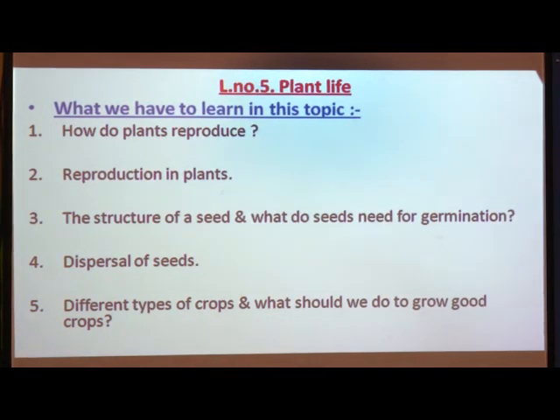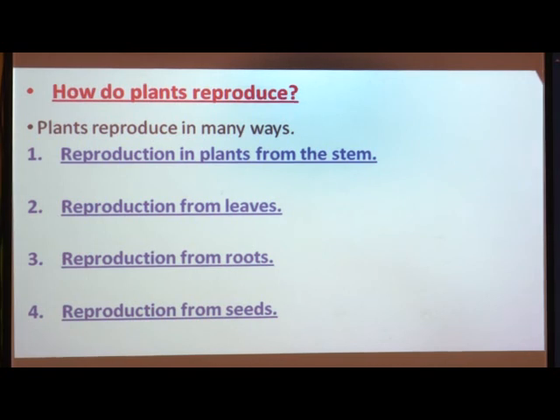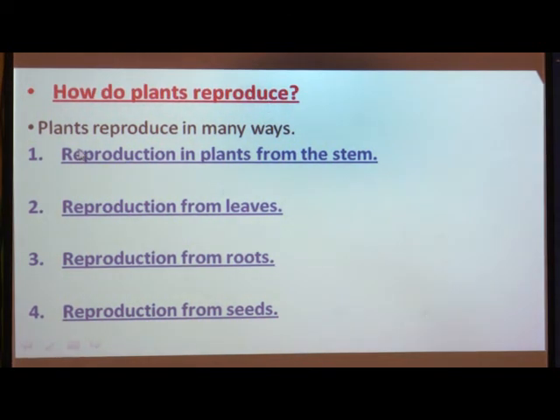Now let us start with the first point of the lesson, that is how do plants reproduce. As we know, plants reproduce in many ways. For example, reproduction in plants from the stem. Plants also reproduce from leaves, that is reproduction from leaves. Then reproduction from roots. Then reproduction from seeds.